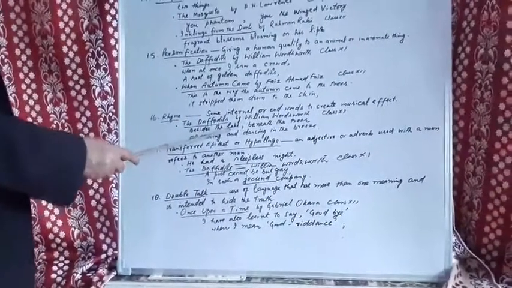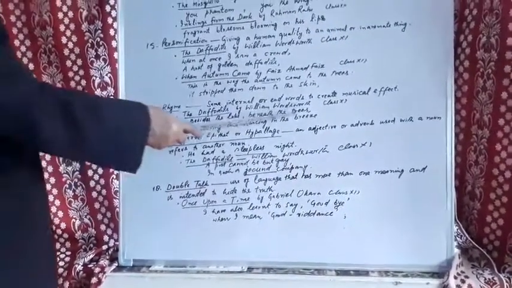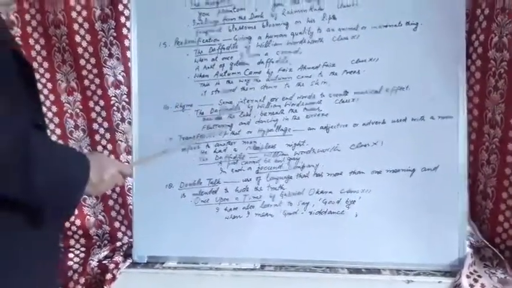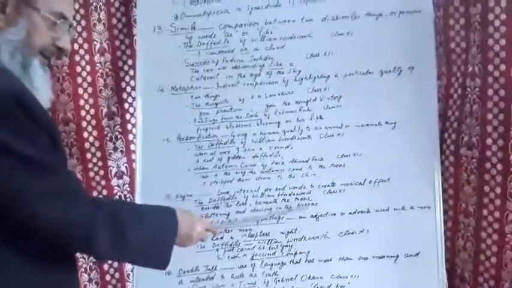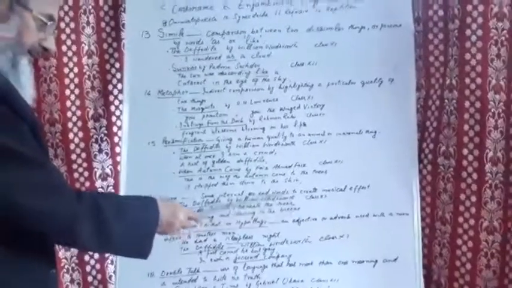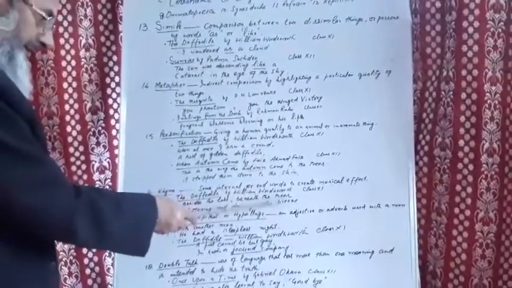Besides the lake, beneath the trees, fluttering and dancing in the breeze. Here the last word of the first line is trees, and here it is breeze. They have the same sound. See, this creates a musical effect, and these are known as rhyming words.